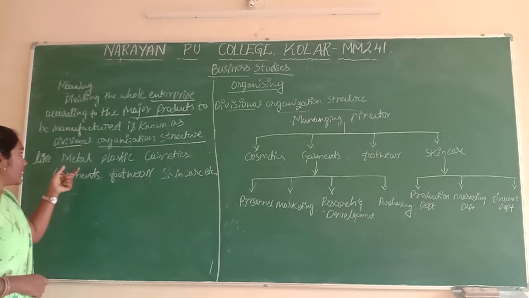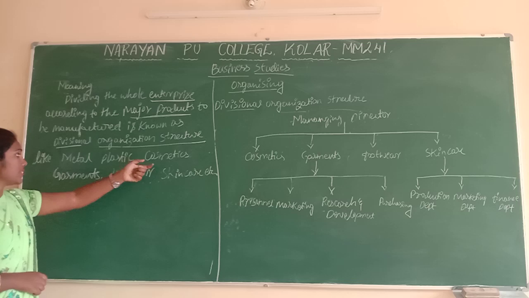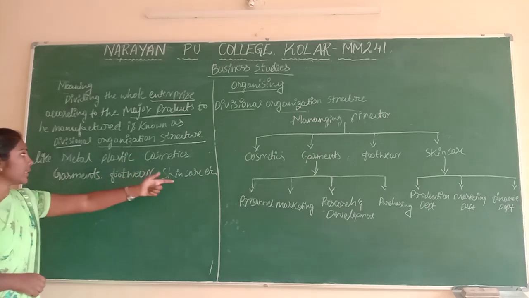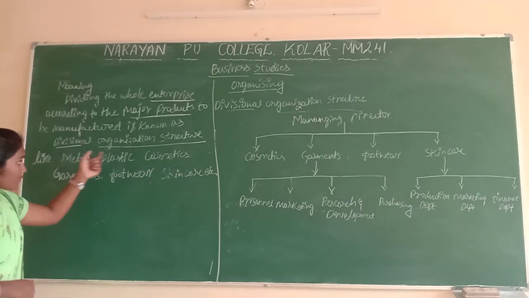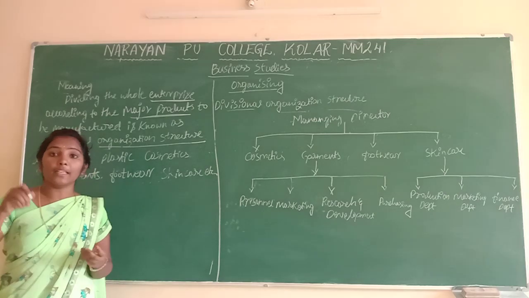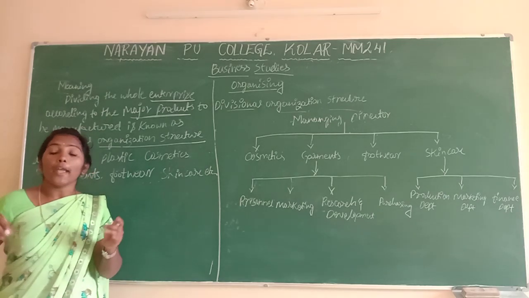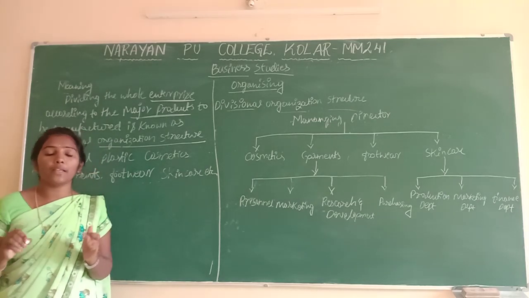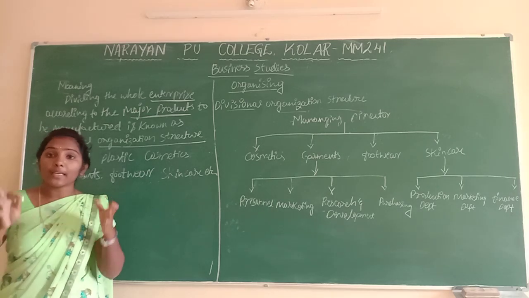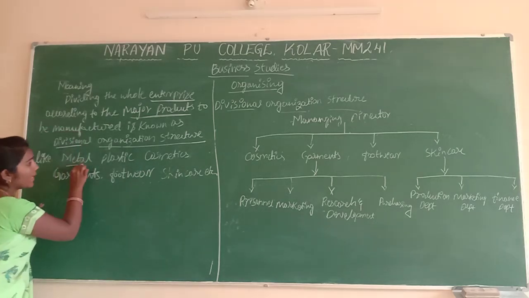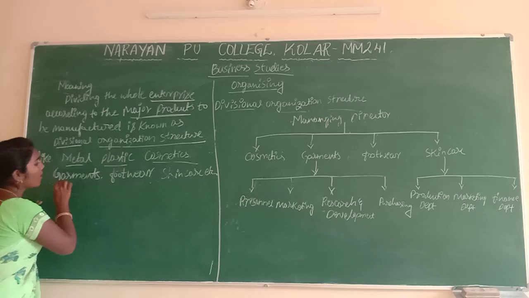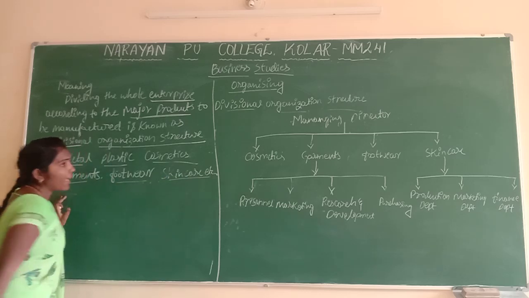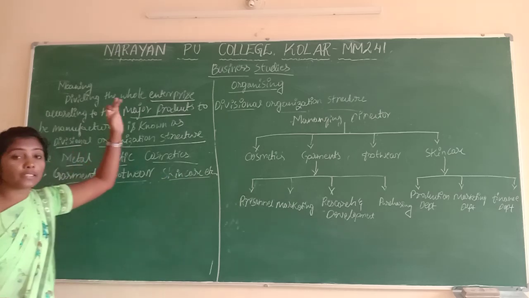Like making cosmetics, plastics and garments, footwear, skincare, metal. Like this, they are dividing into divisions. In all enterprises, they are dividing the divisions. What are the divisions? We will see here: metal, plastic, cosmetics, garments, footwear, skincare. Example, we will see a division of this structure.